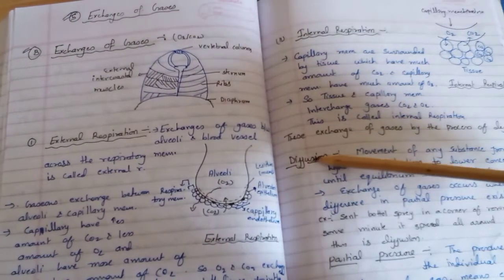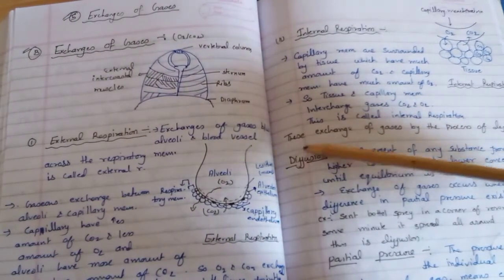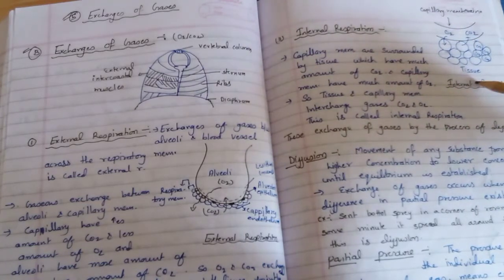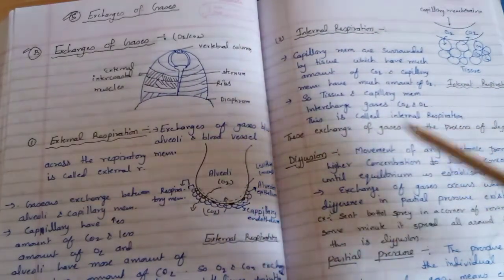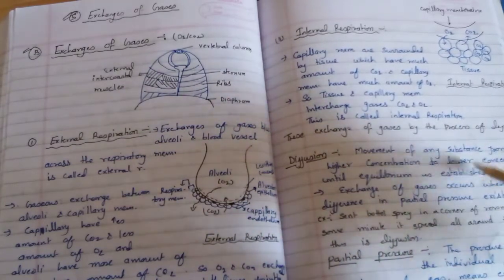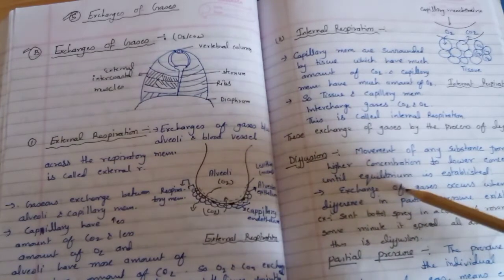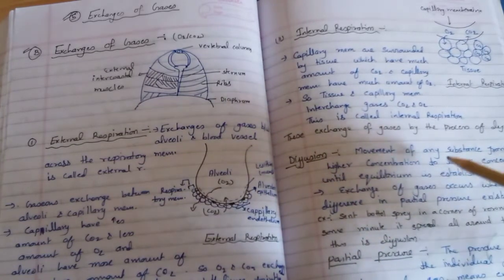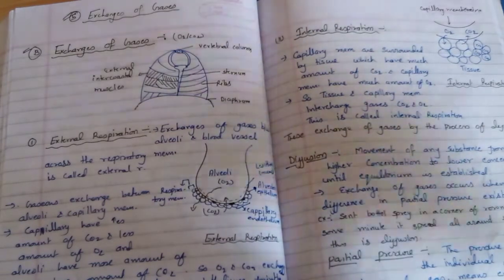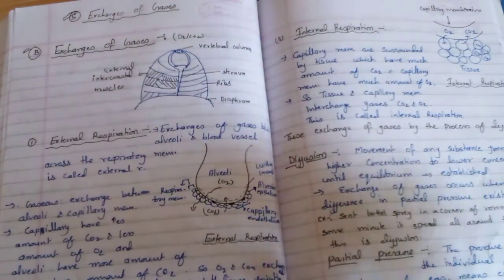Okay, so one term is diffusion. So what is diffusion? Gases are exchanged by the process of diffusion between the capillary membrane and the tissue. Diffusion is the movement of any substance from higher concentration to lower concentration until equilibrium is established. So this is called diffusion. Means the gases always move from the higher concentration to the lower concentration.